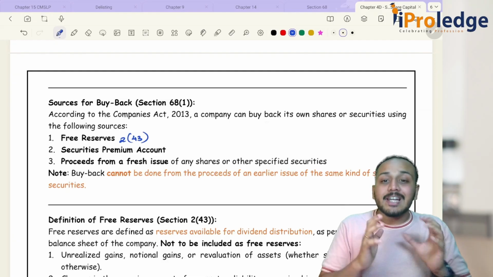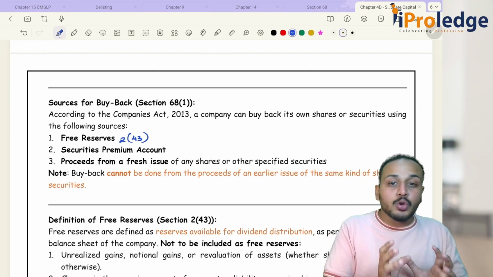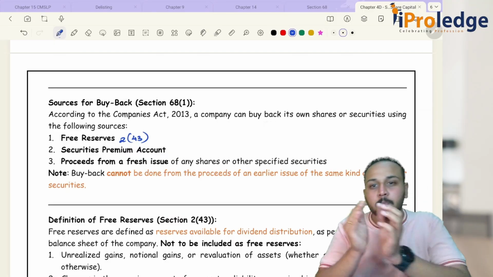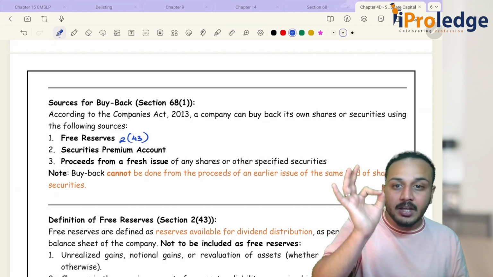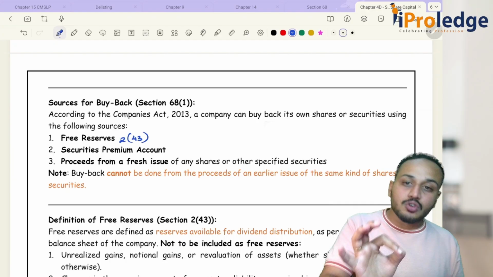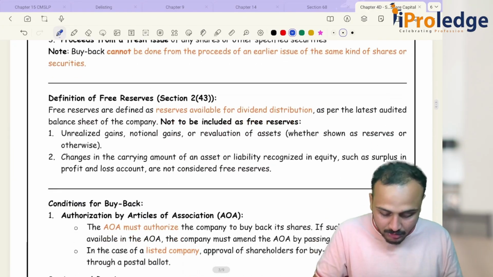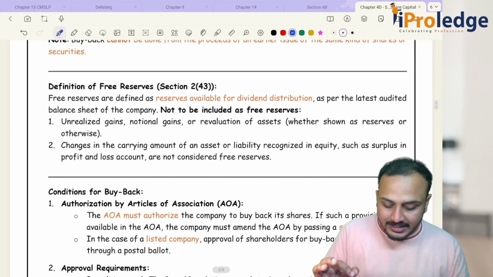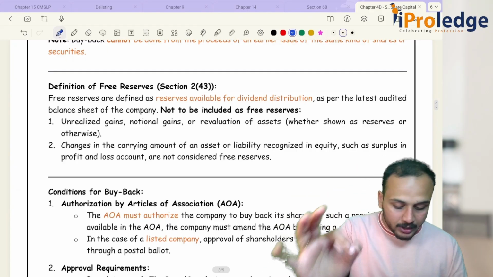But remember, you can only use a certain category of profits for payment of dividend. That is your free reserves. Free reserves are defined under section 2 clause 43 of your Companies Act 2013. Free reserves are defined as the reserves available for dividend distribution as per the latest audited balance sheet of the company.